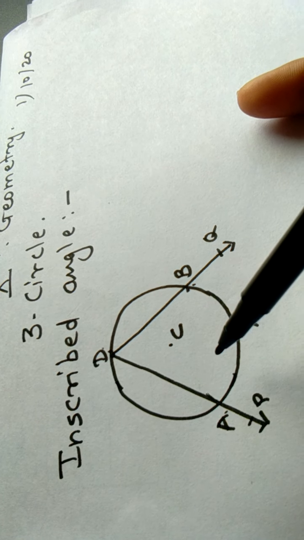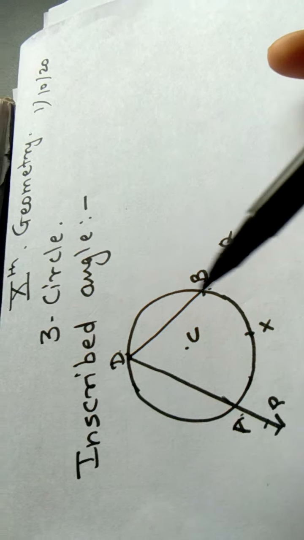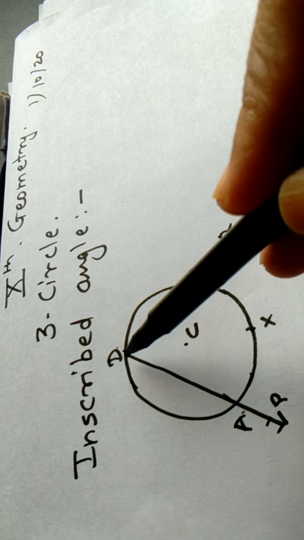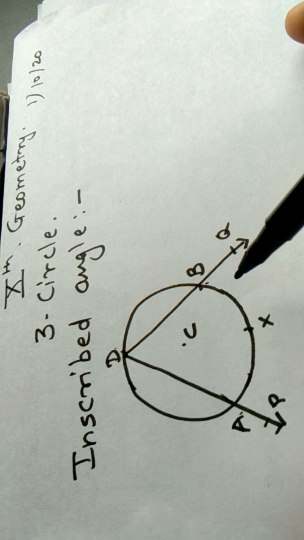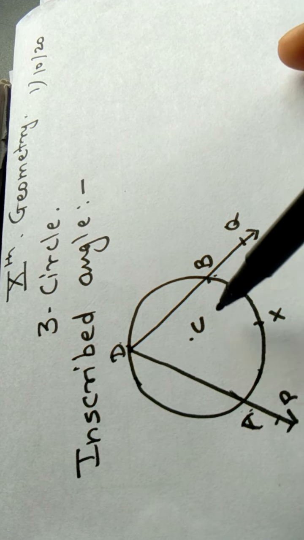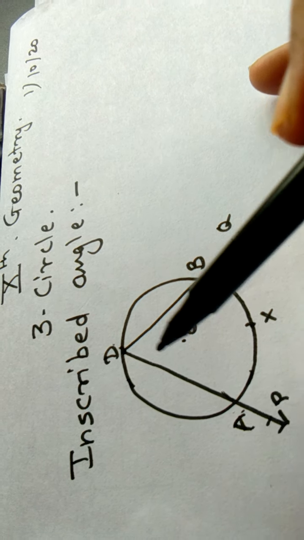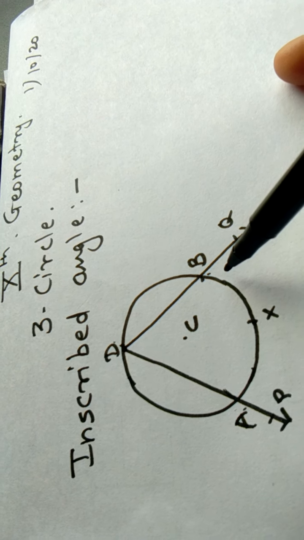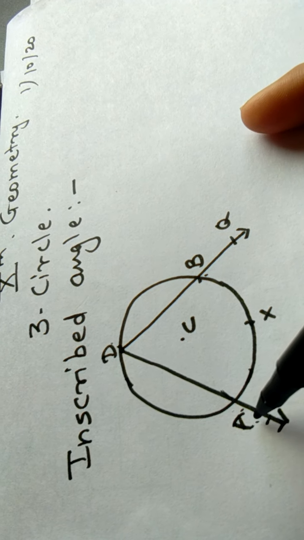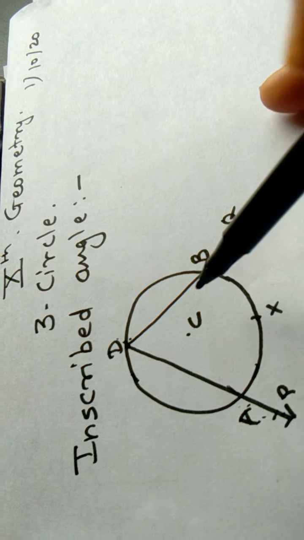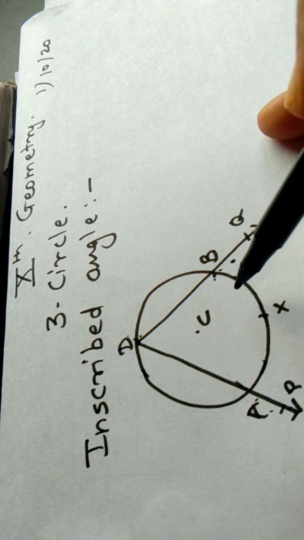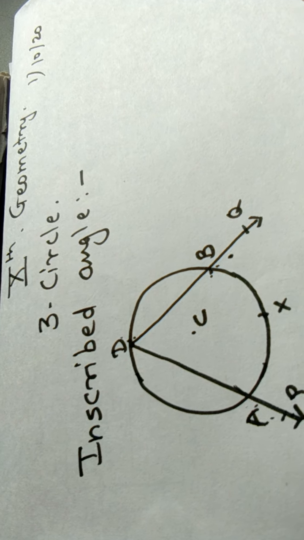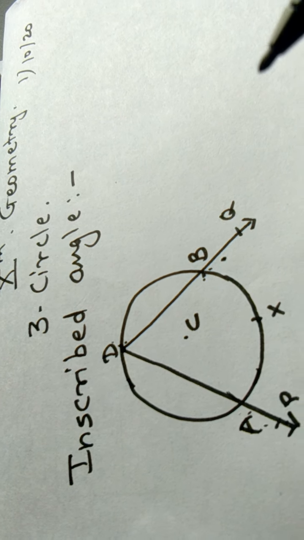The center of the circle is C. The vertex of the angle is on the circle, and the arms of the angle, arm PD and arm DQ, intersect the circle at two different points A and B. Then we say that angle PDQ is inscribed in the arc PDQ and intercepted by an arc AXB.